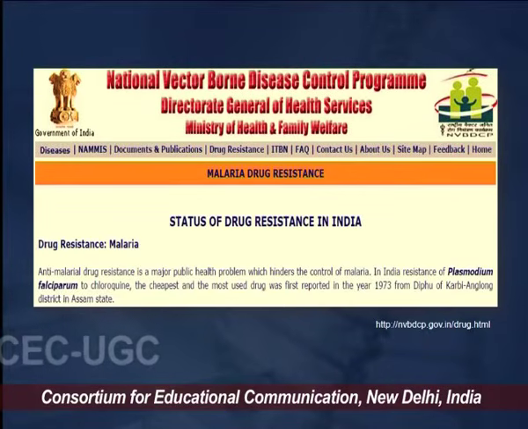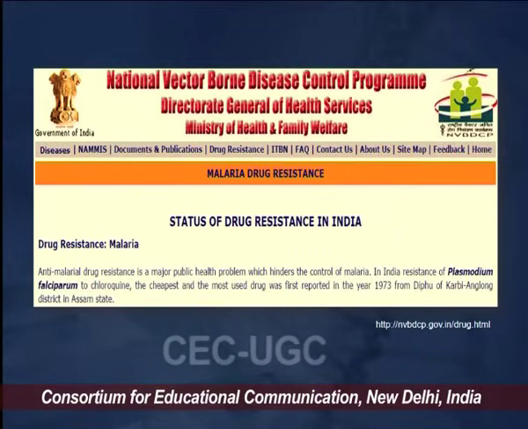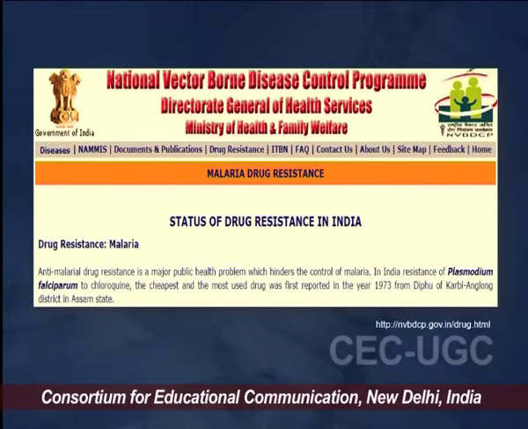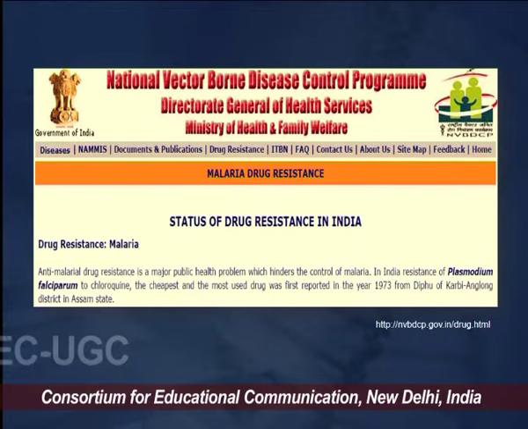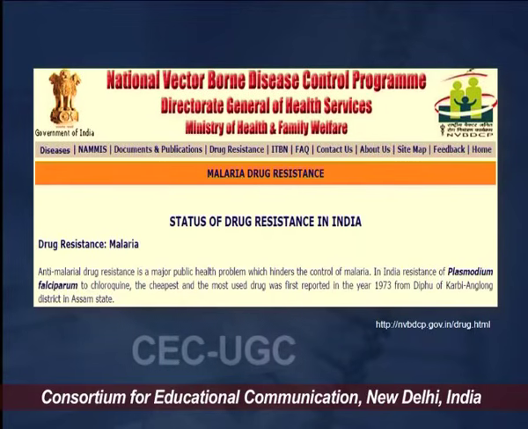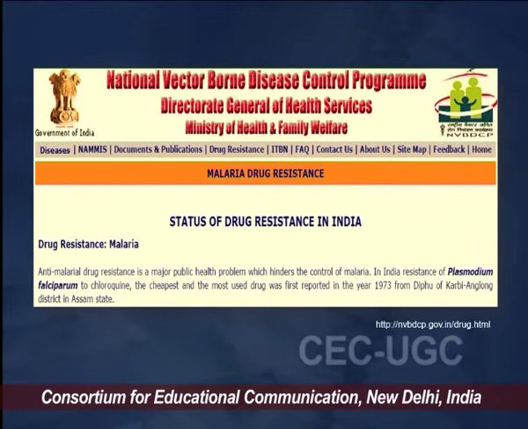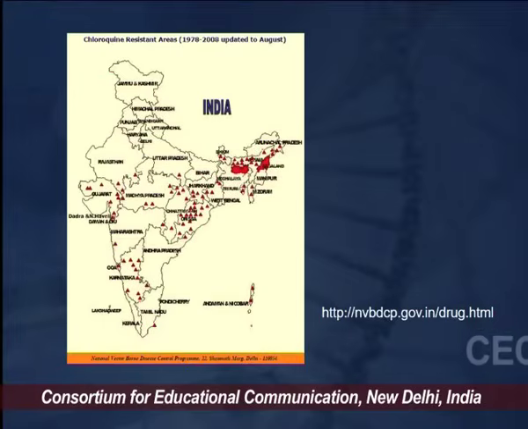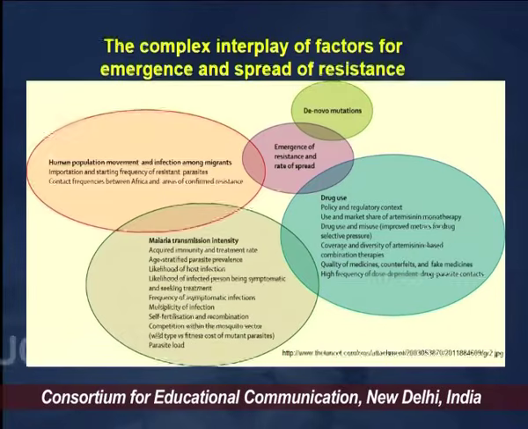Now, if we see, most of the data related to antimalarial drug resistance and the infections are being uploaded on the National Vector-Borne Disease Control Program website. You can check the website, in which the drug resistance status across India and various data are provided. They also give you the mapping of the various centers, how exactly the data is coming up from the various regional centers across India, and how the resistance is spreading.